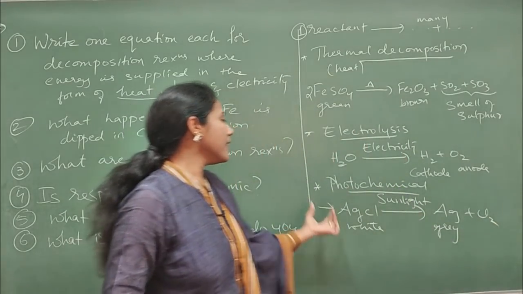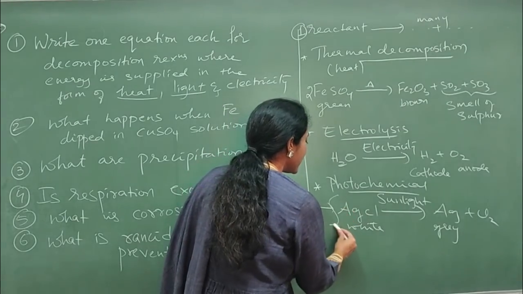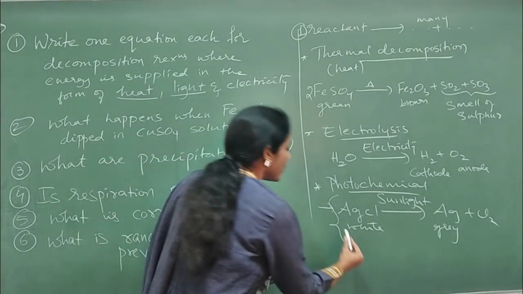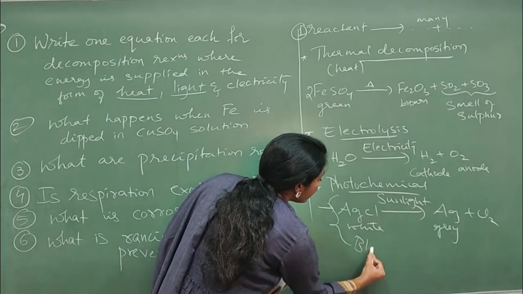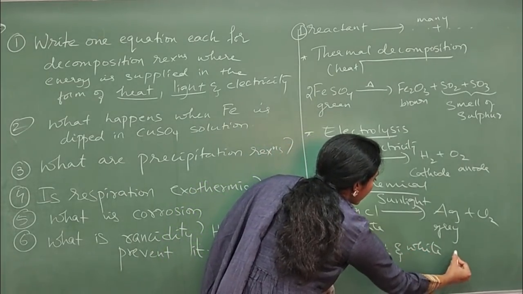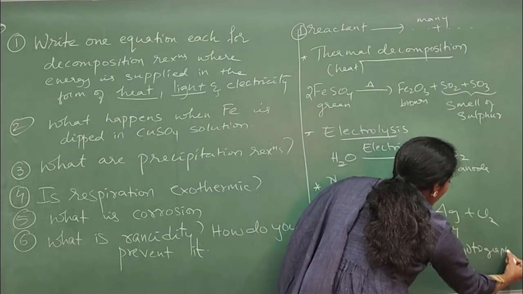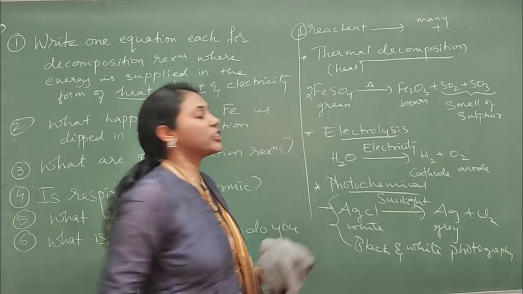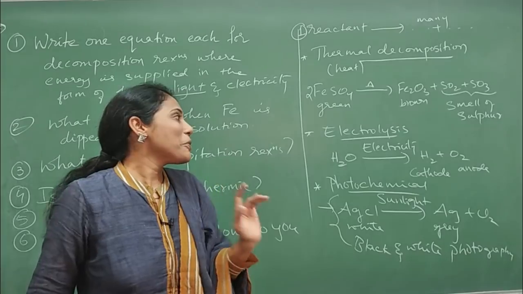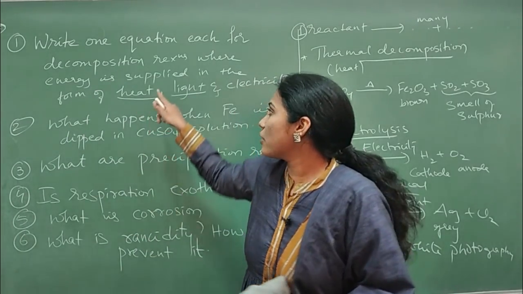Okay, so this is the equation you can give. And what is the importance of this equation? This equation, or this chemical reaction, is used in black and white photography. Okay, so along with the answer, I told you various possible questions that can be asked on each and every reaction. So this is the answer you can write for this first question.